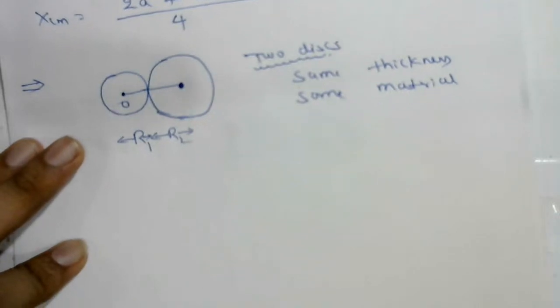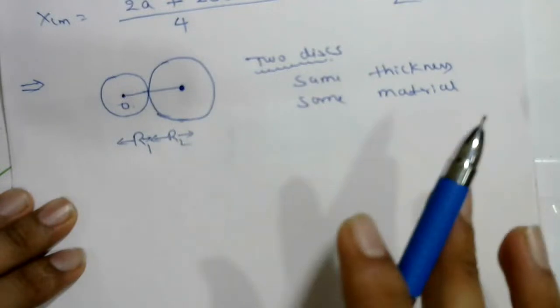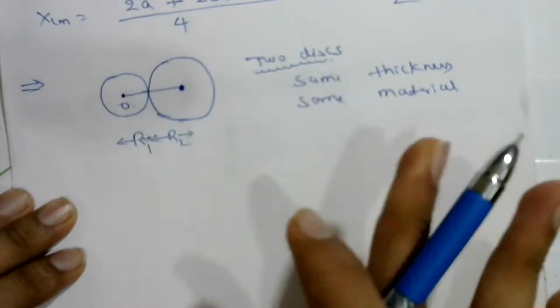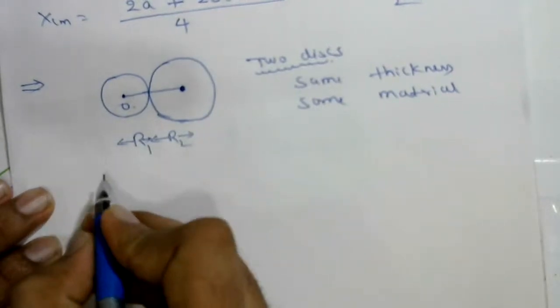When they give a disk, mass is directly proportional to what? Area. If they ask about a disk, mass is directly proportional to area.